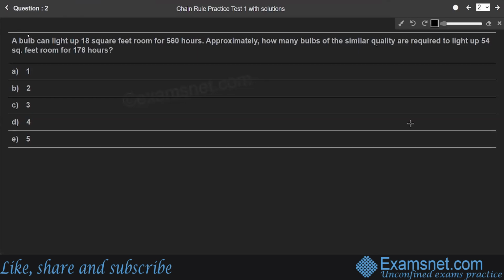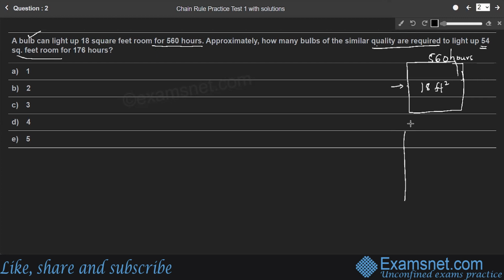Question number 2. A bulb can light up an 18 square feet room for 560 hours. Approximately how many bulbs of similar quality are required to light up a 54 square feet room for 176 hours? So here students, to light up an 18 square feet room, one bulb is required to light up this room for 560 hours, right? So we need to find how many bulbs are required to light up 54 square feet.